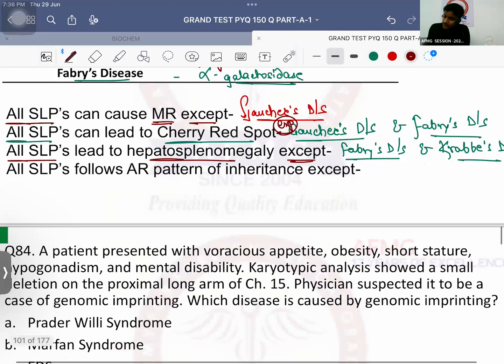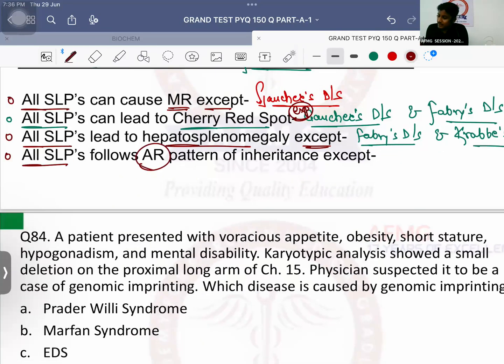Last, all sphingolipidosis follows autosomal recessive pattern of inheritance except Fabry's disease. Hunter's is a mucopolysaccharidosis. It is not a lipid storage disease. Fabry's disease follows X-linked recessive pattern of inheritance. X-linked recessive pattern of inheritance. That means the disease will only and only be seen in males. Females will only be carriers of the disease.